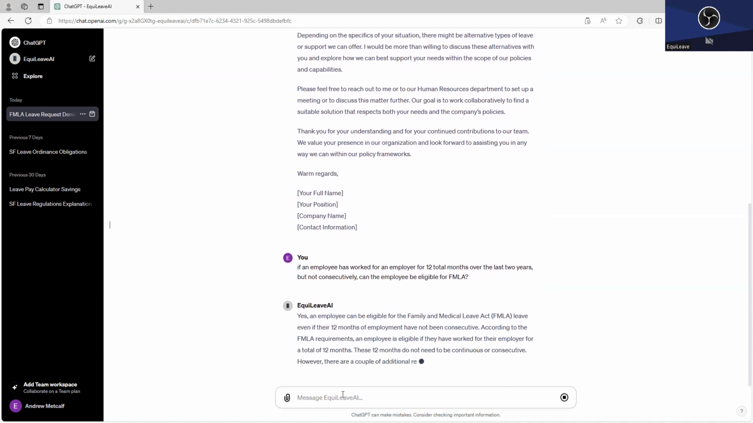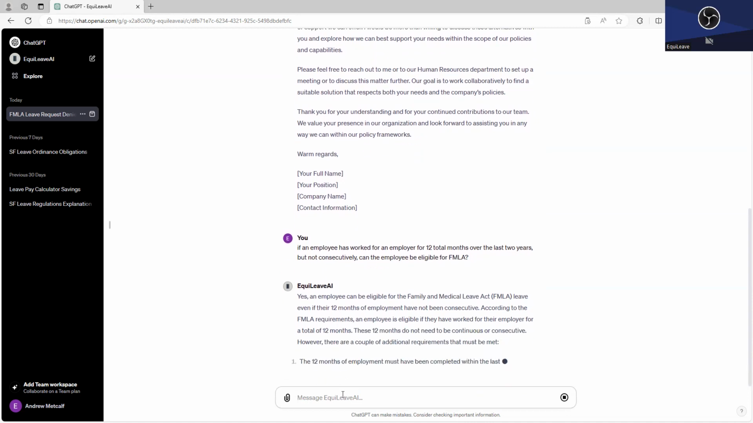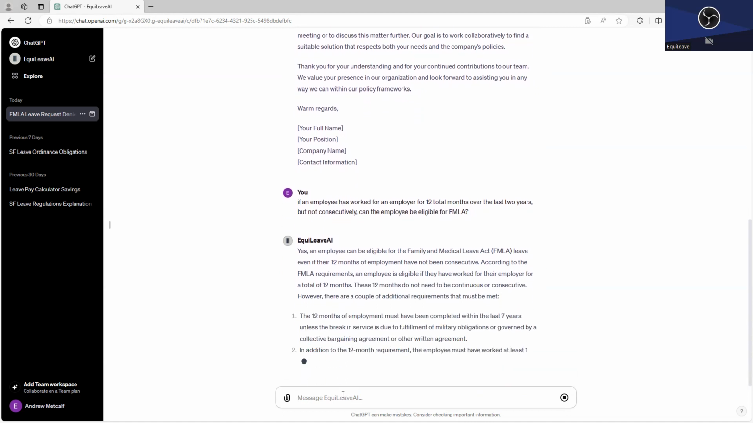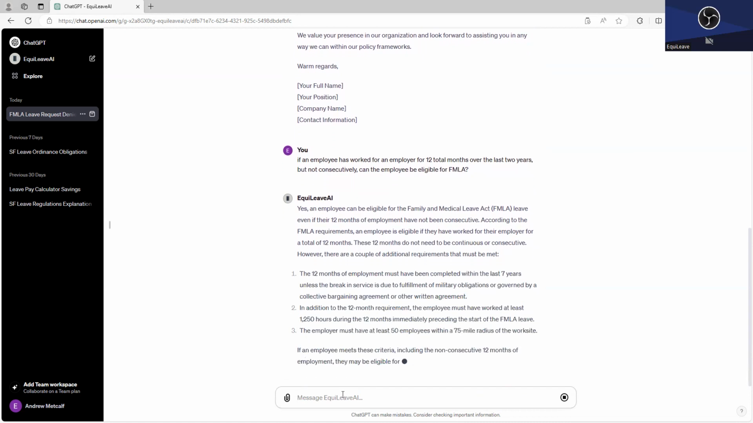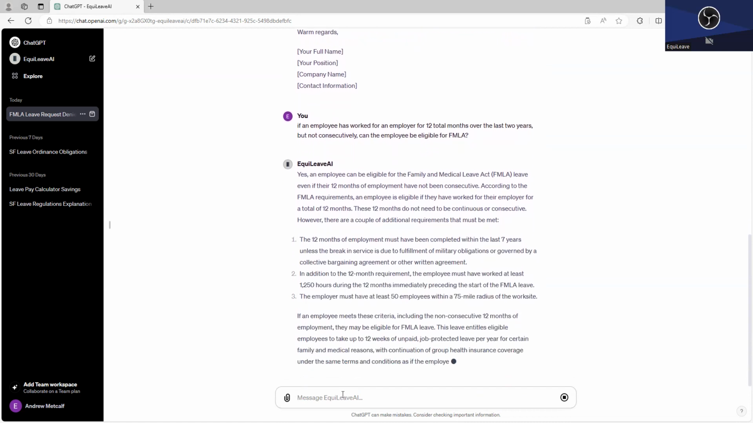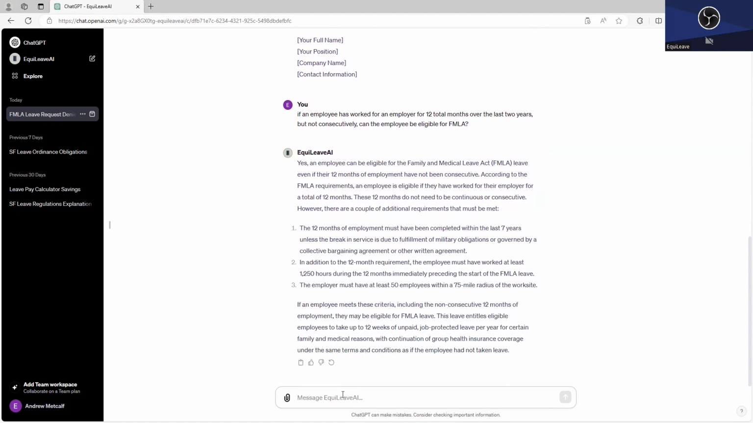So if you have a tricky question like that, it may point you to what the legal requirement is. And again, you should test this and check it to make sure it's right. But what I love about this answer is not only does it tell you yes, that employee could be eligible, but it reminds you of the two other eligibility requirements, the 1,250-hour requirement and the 50 employees within a 75-mile radius requirement.